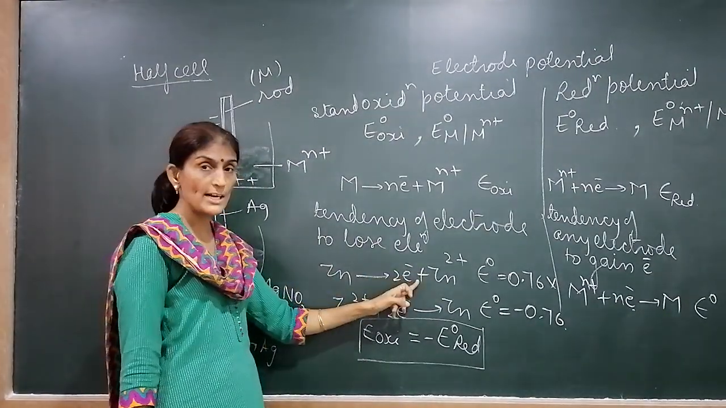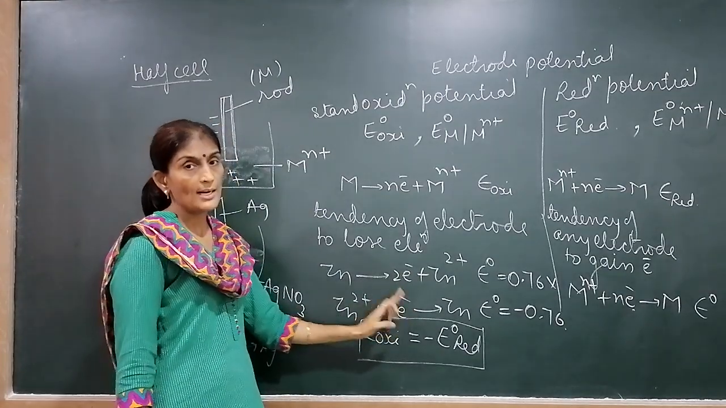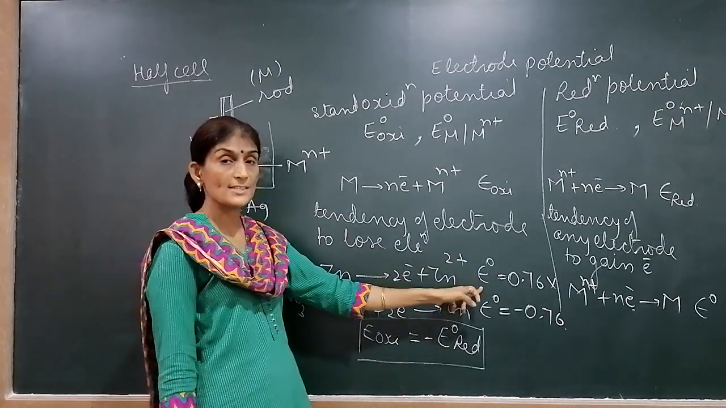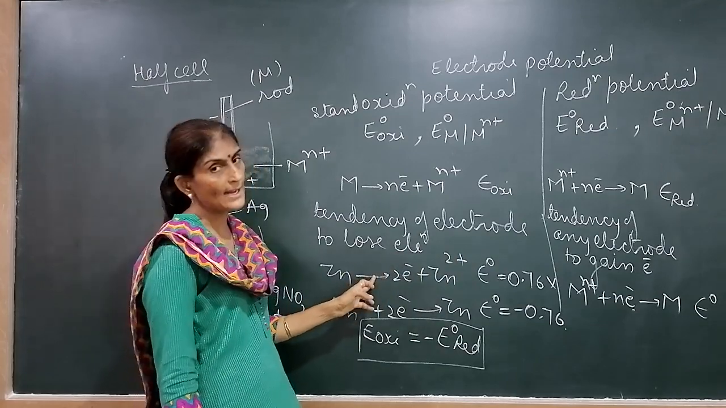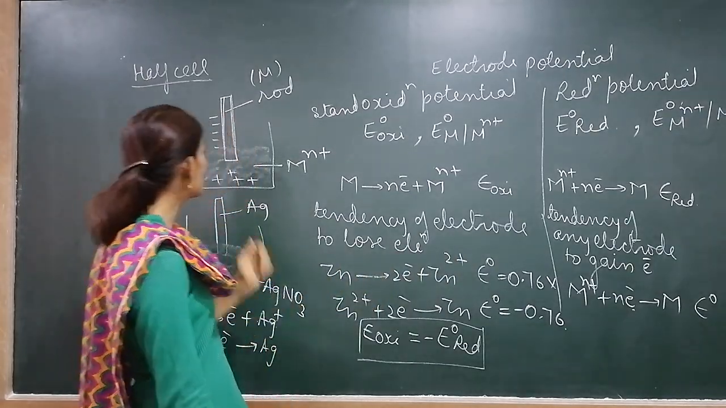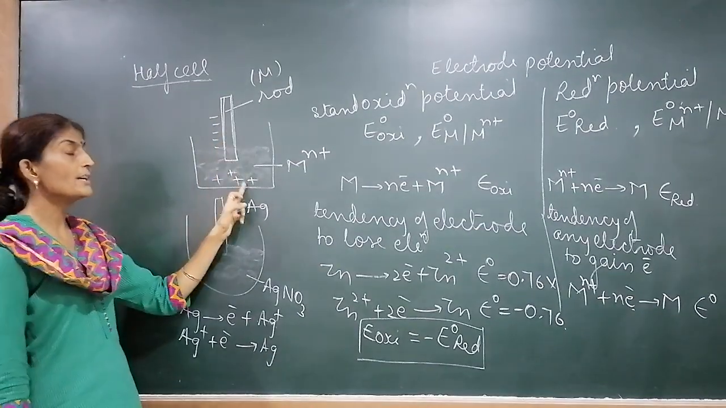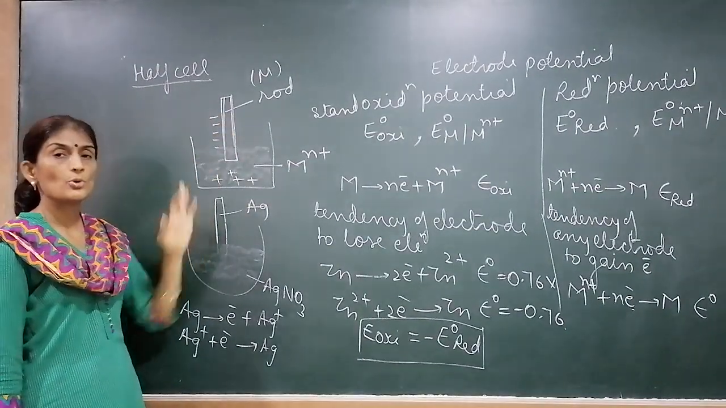They have a tendency to lose electron, they have a tendency to gain. Now zinc has more tendency to lose electrons, so zinc will be anode. It will always act as anode. So what is a half cell? A half cell means a rod dipped in its solution. Collectively it is known as a half cell.